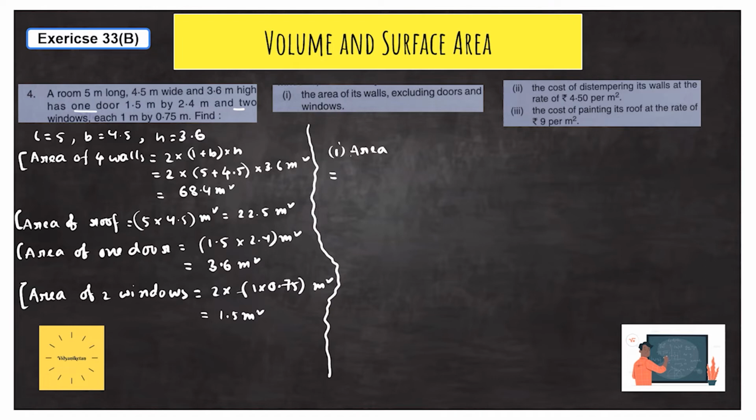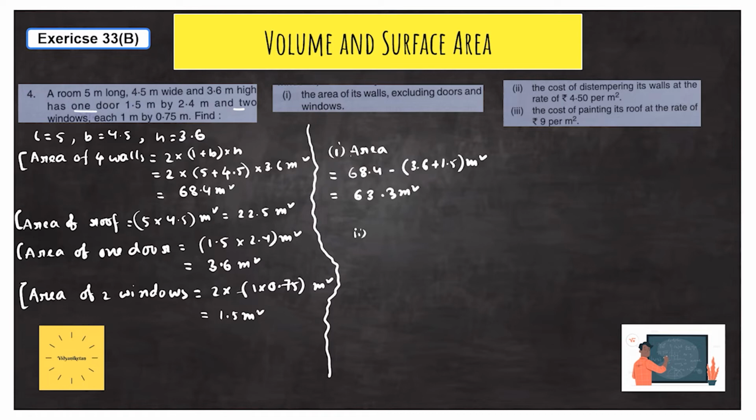For this problem, the area of walls is 68.4 minus the door and window, so 3.6 plus 1.5, and the answer will be in meter square. Ultimately, 68.4 minus 3.6 plus 1.5, after calculating you will find this to be 63.3 meter square. So the first problem is done.